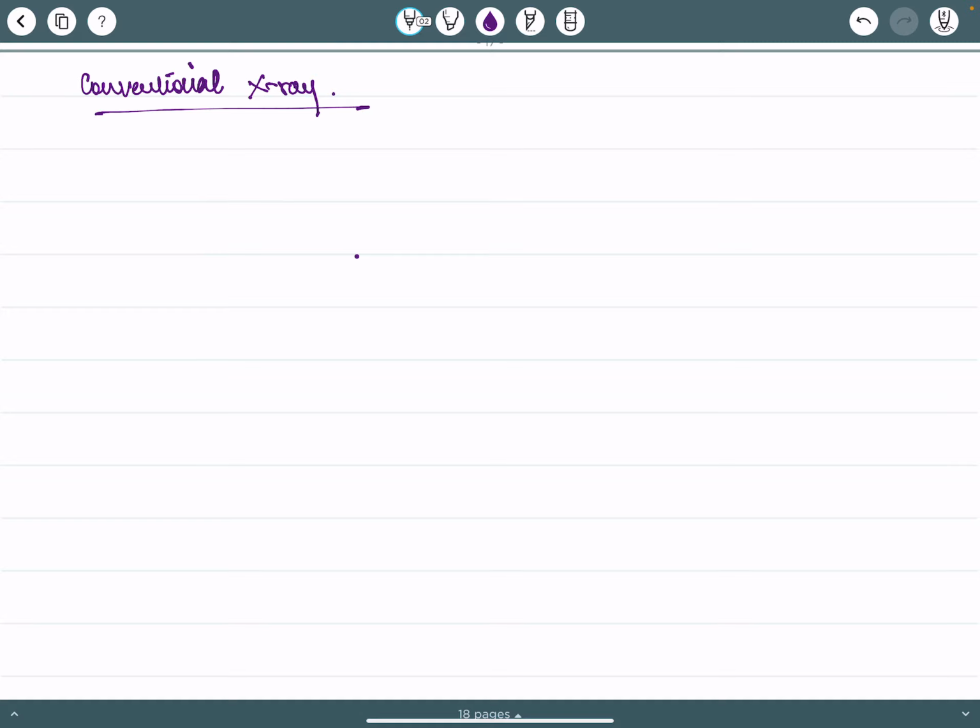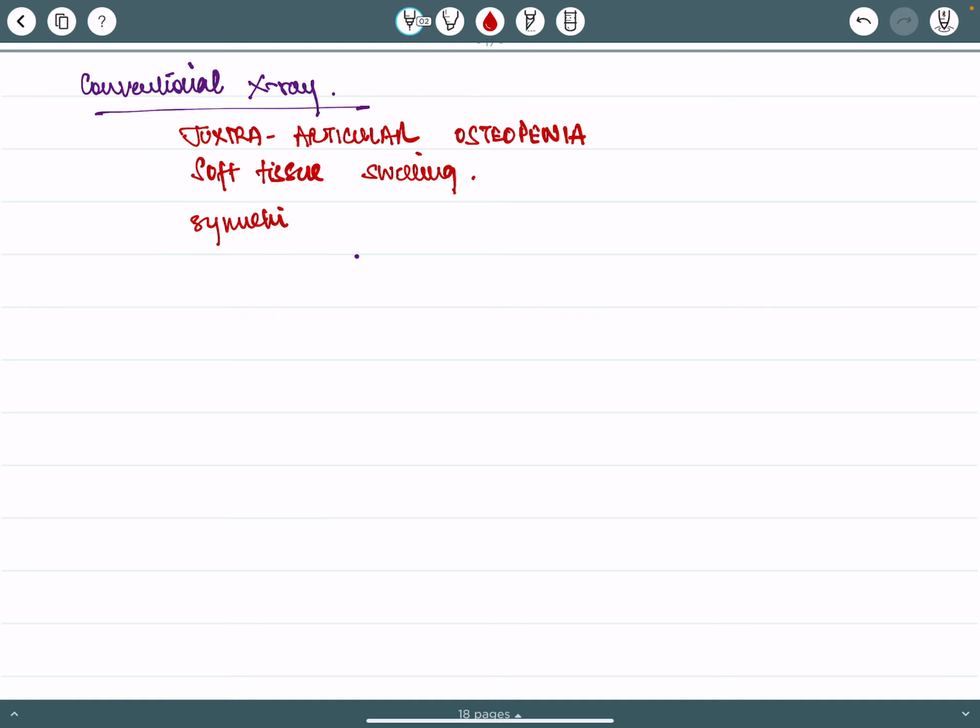We see juxta-articular osteopenia, soft tissue swelling, symmetrical joint space loss or narrowing, and subchondral erosions.